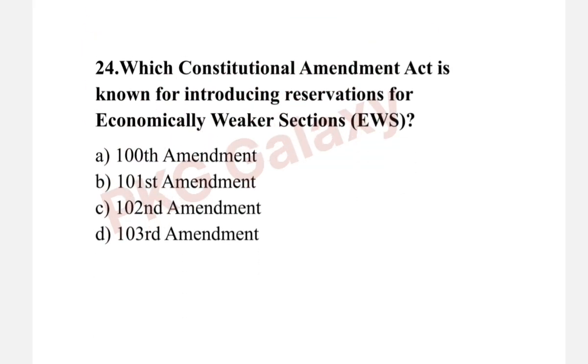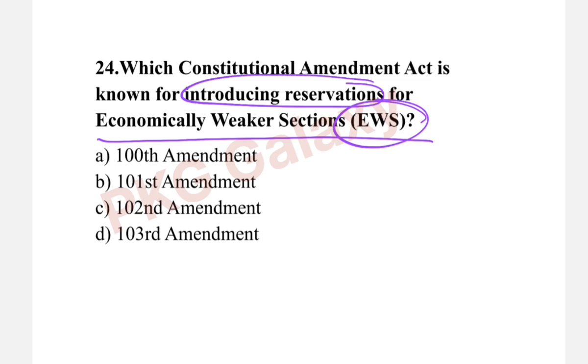Next question. Which Constitutional Amendment Act is known for introducing the reservation for economically weaker sections, EWS? The correct answer is option D, 103rd Amendment.